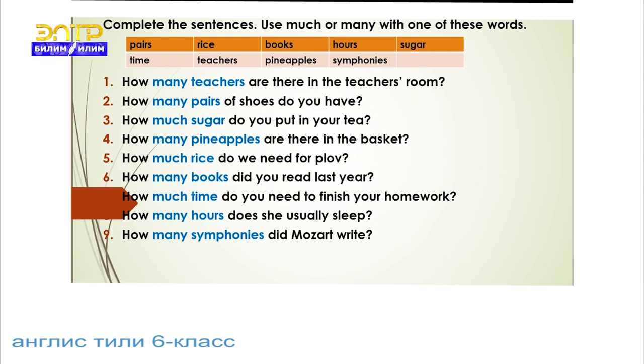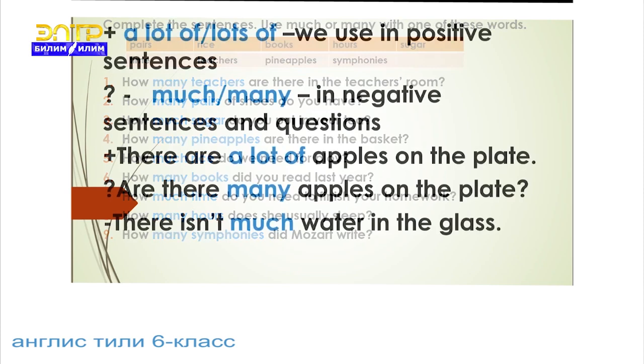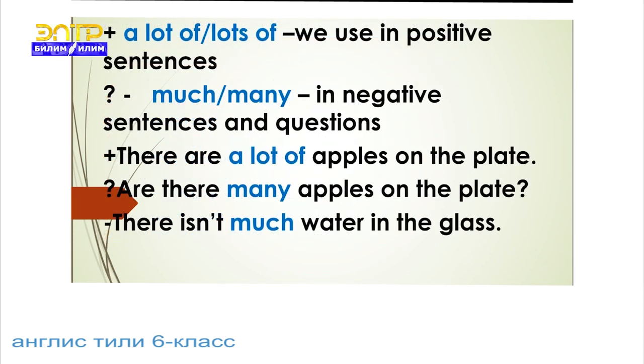Books are countable. How much time do you need to finish your homework? Time is uncountable. How many hours does she usually sleep? Hours are countable. How many symphonies did Mozart write? Symphonies are countable. A lot of, lots of, we use in positive sentences. Much, many in negative sentences and questions.